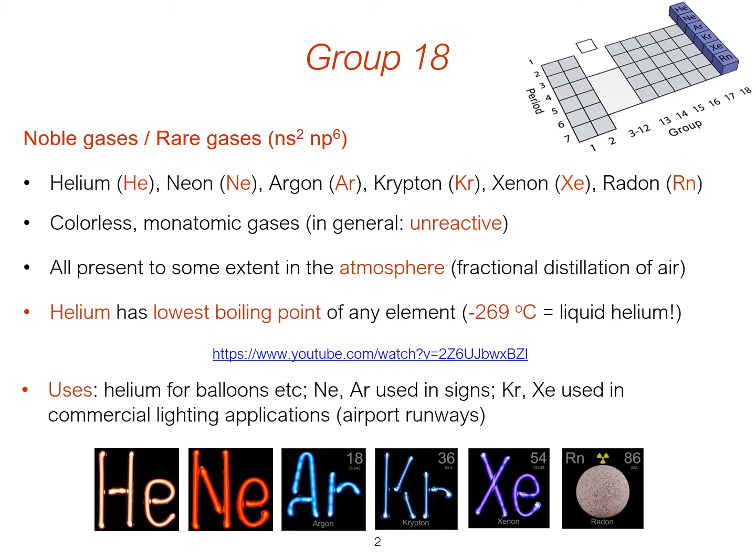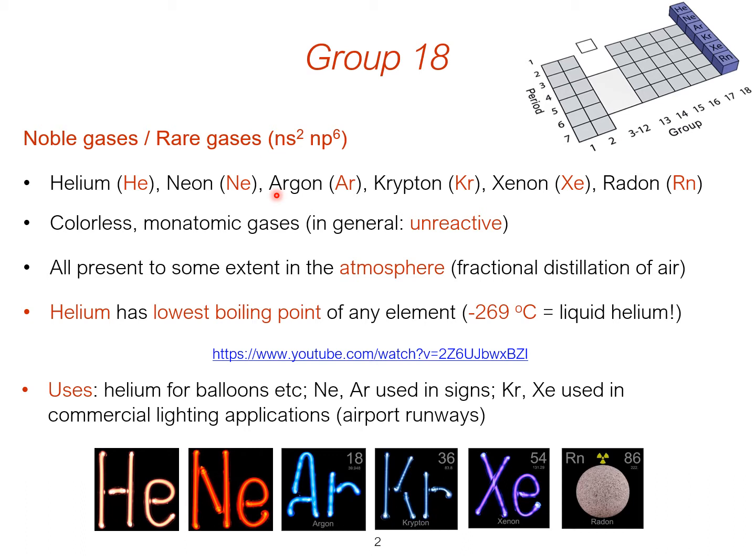Now, group 18, also called the noble gases or the inert gases, right on the right-hand side of the periodic table, and they've got this valence shell electronic structure of ns2 np6. So they've got a full 8 electrons in their outer shell, and that's why everyone thought for millennia that they were completely inert. That's why they were called the inert gases, and that they would do nothing.